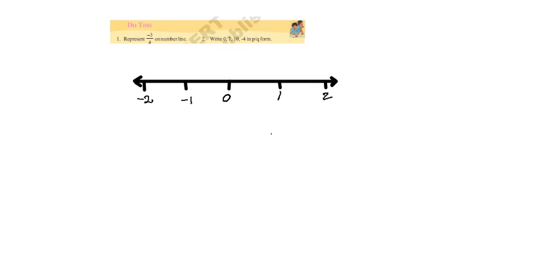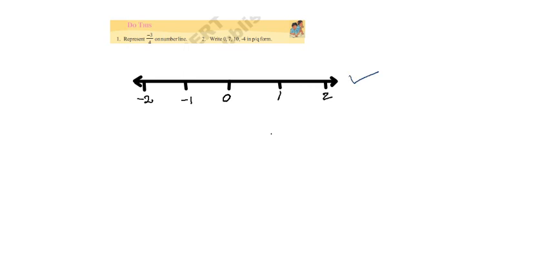Now we move to do this, a small exercise in the textbook. In that Do This, there are 3 questions. Here you may observe the first 2 questions. The first is to represent minus 3 by 4 on a number line. This is a number line. We already explained this with 5 by 3. Here you may do this one in your notebook.